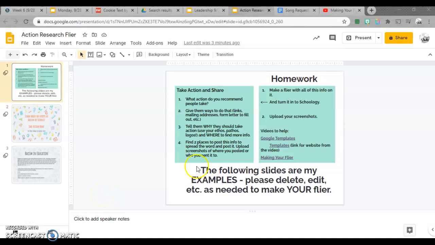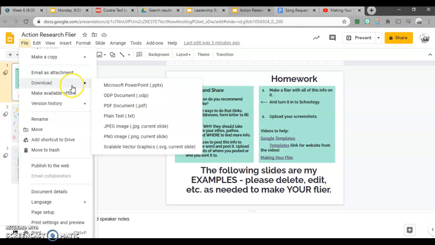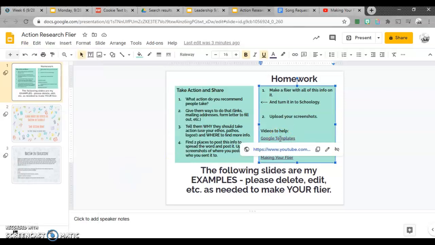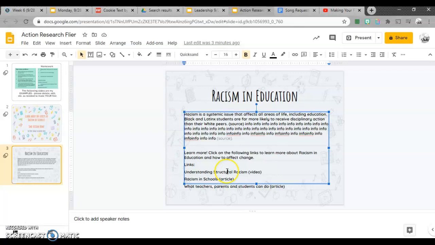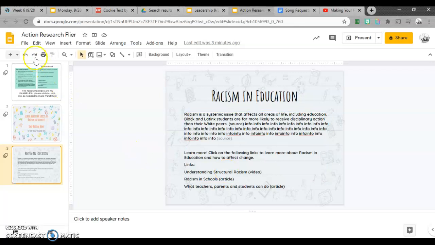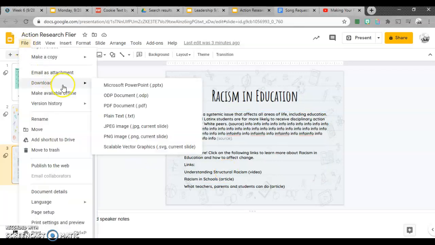Hey y'all, just realized something really important, right? I was talking about file and downloading it as pictures. If you do that, people will not be able to click on your links. So if, over here, you're giving links for people to donate or links for people to click on videos, things like that, you have to download it as a PDF, right?